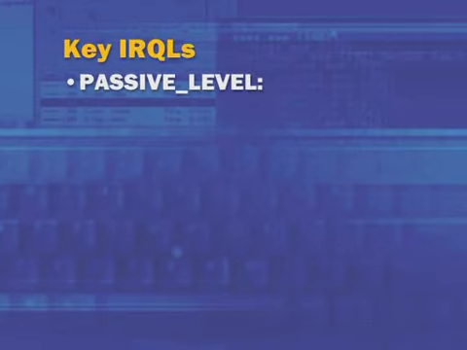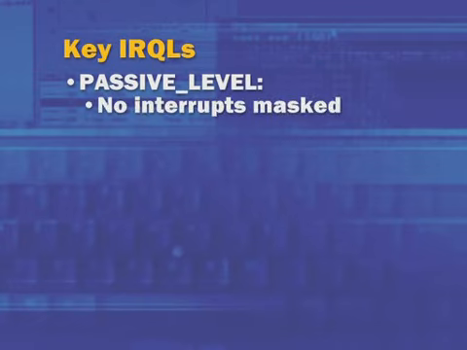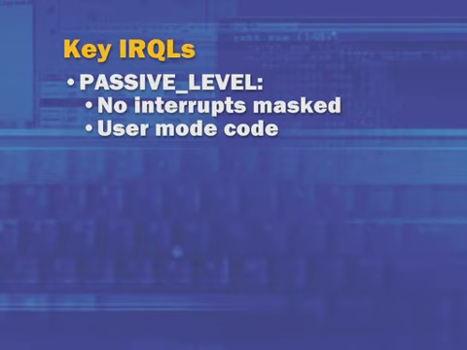There are a few key IRQLs when it comes to Windows running and crashes. One is passive level, which is at the bottom. It's the lowest IRQL. It essentially means that no interrupts are masked at all. No software interrupts are masked, no hardware interrupts are masked. And by definition, if the system is executing user mode code, the IRQL is passive level.